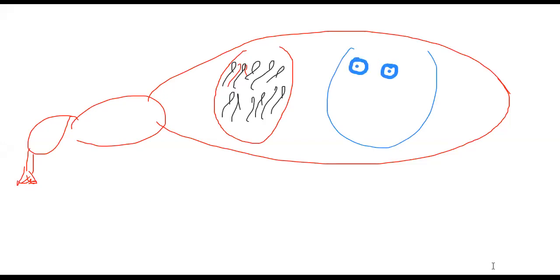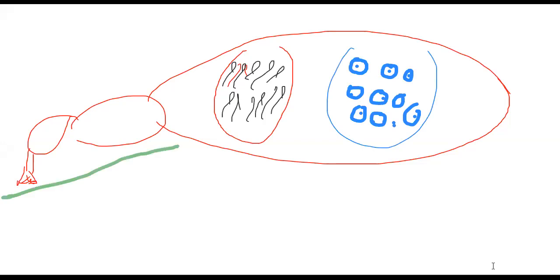Ovum is produced in the ovary. At this time, the fertile female bee will come and lodge on a twig. Then slowly the wing size is going to be reduced.